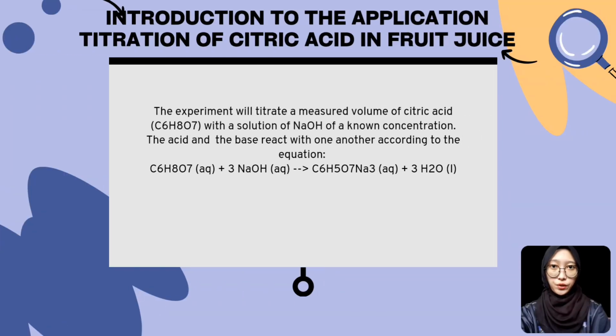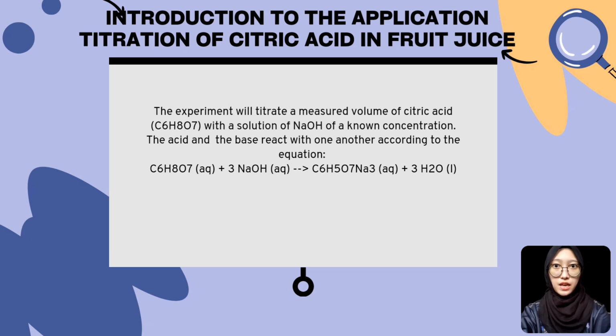Then, this is the introduction to the application: titration of citric acid in fruit juice. The experiment will titrate a measured volume of citric acid with a solution of sodium hydroxide of a known concentration. The acid and the base react with one another according to the equation below. Each molecule of citric acid contributes 3 ions of H+ to the reaction.